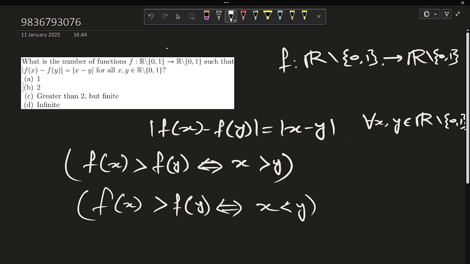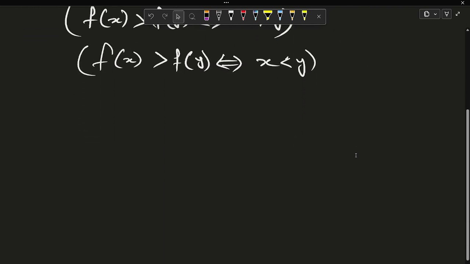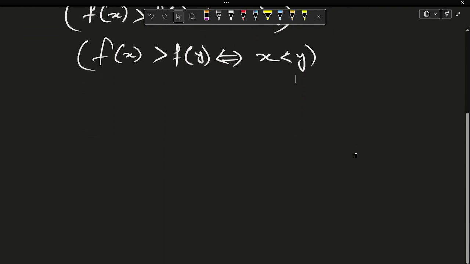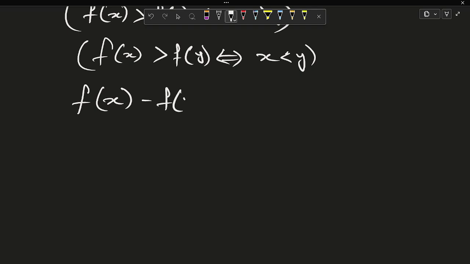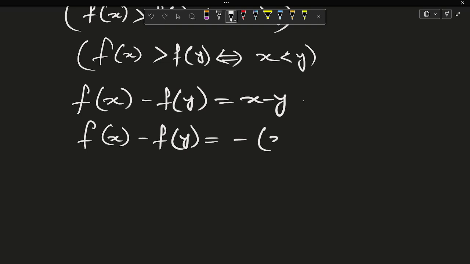Now the properties of such functions. Case 1: f(x) is strictly increasing. This happens when f preserves the relative order of x and y. In this case, f(x) minus f(y) will be equal to x minus y. Case 2: f(x) is strictly decreasing. This happens when f reverses the relative order of x and y. Then f(x) minus f(y) is equal to minus of x minus y.